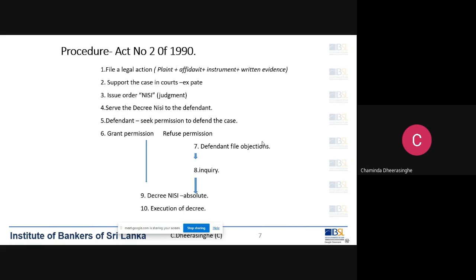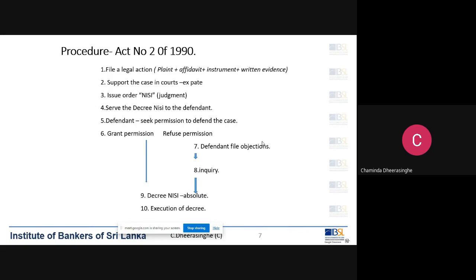Then the instrument or the agreement that we have to file. Remember that we have to file with the plaint the original instrument or the original agreement. That is a requirement. When we say that we have to file the original agreement, it has to be a very clear agreement signed by the parties, without any alteration and without leaving any blank spaces.